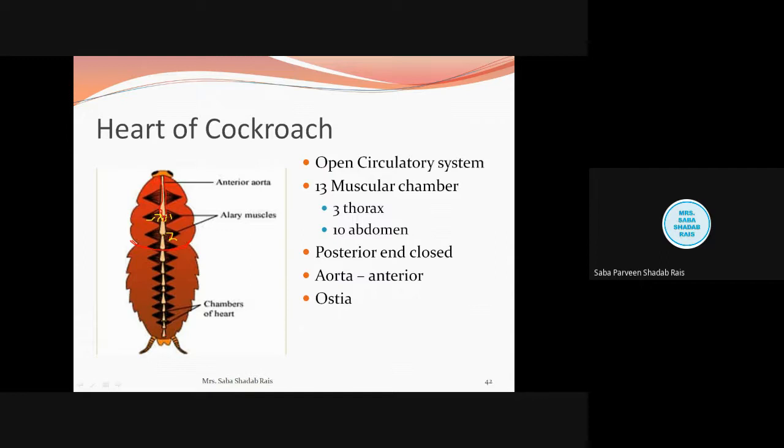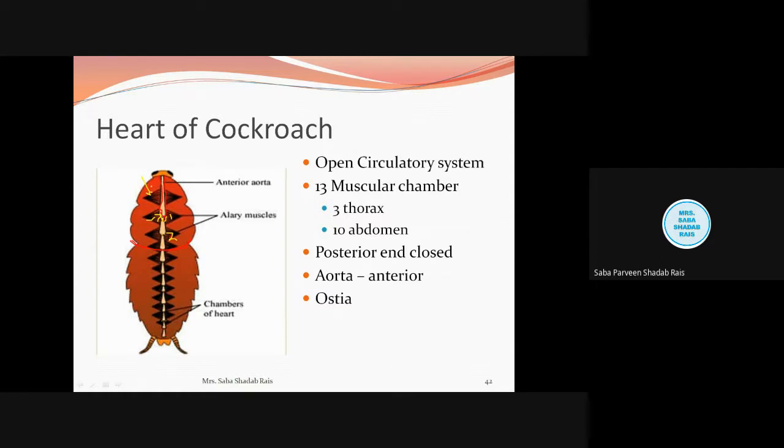Understood? Now we all know this particular organism is segmented. So in each segment there is a pericardial septum. This has the triangular alary muscles. Although this is not part of the heart, these are the alary muscles in each segment.